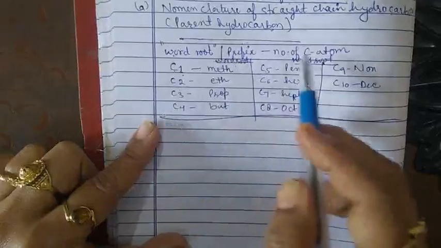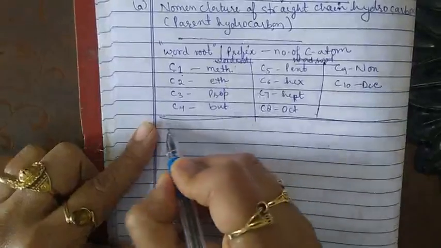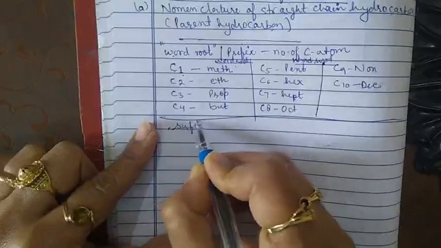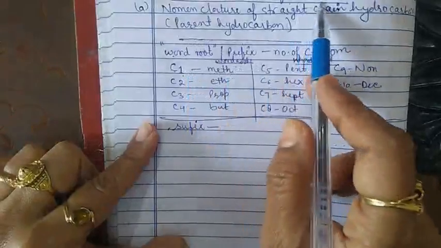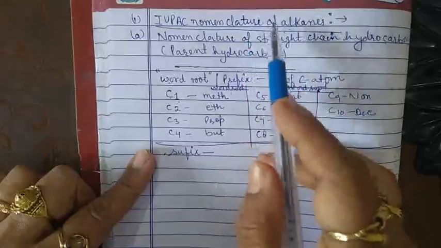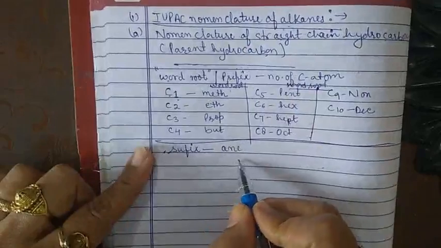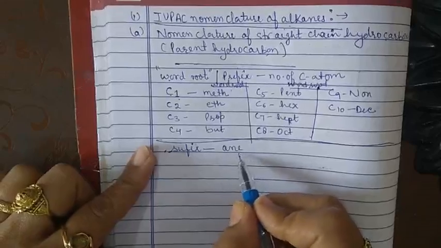But after writing the word root or prefix, at last we add the suffix. We know that we are talking only about the alkane here, so for the alkane, the suffix is ane.